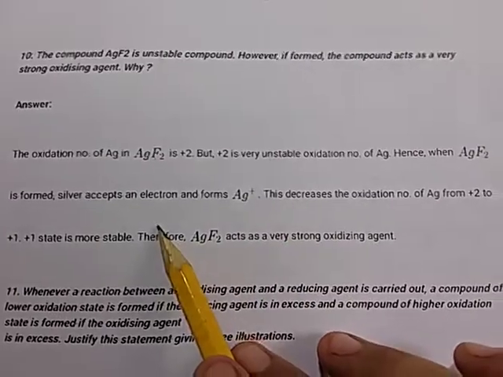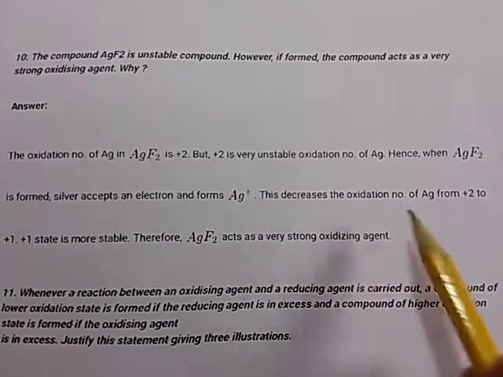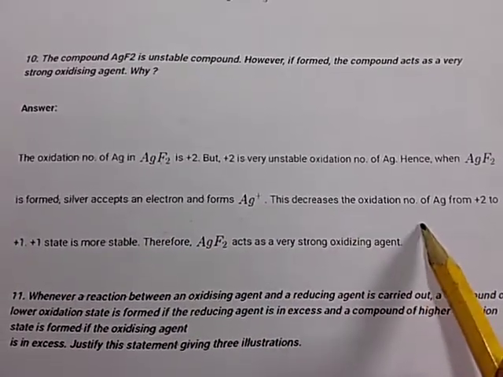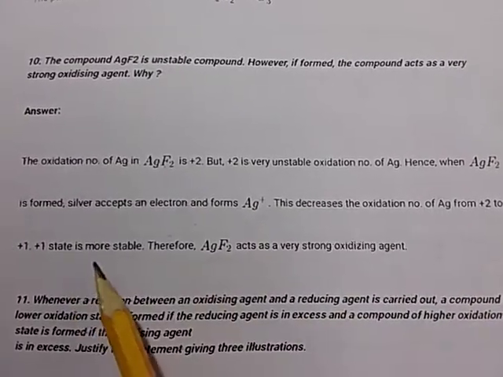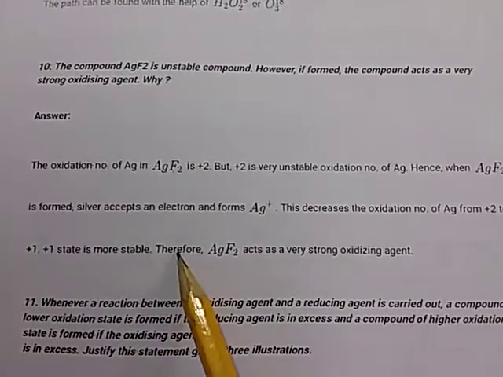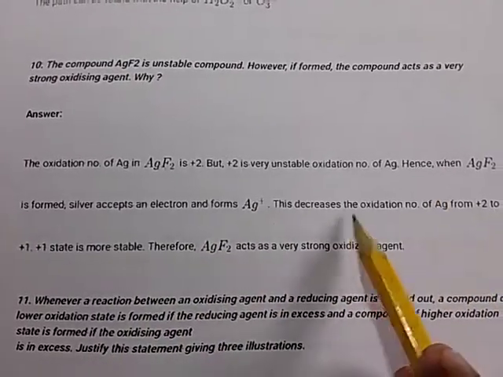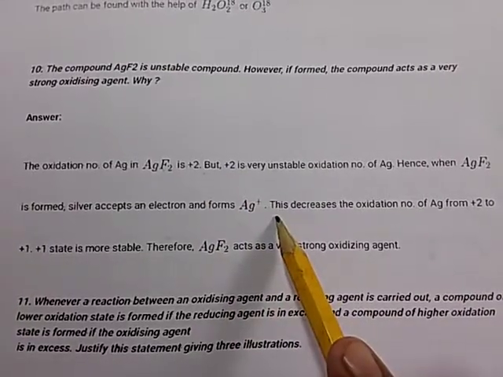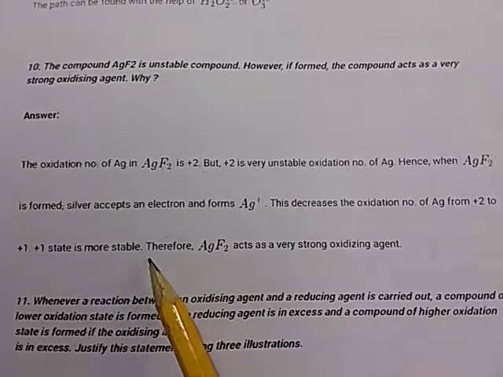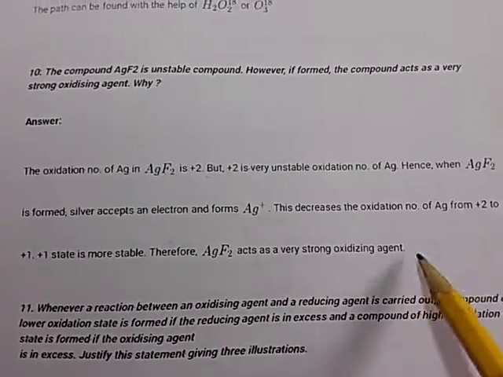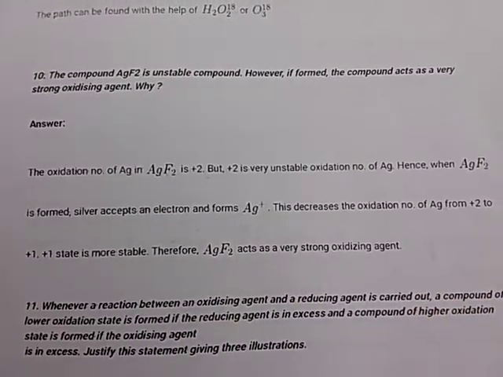This decreases the oxidation number of Ag from +2 to +1, and the +1 state is more stable. So it acts as a very strong oxidizing agent.